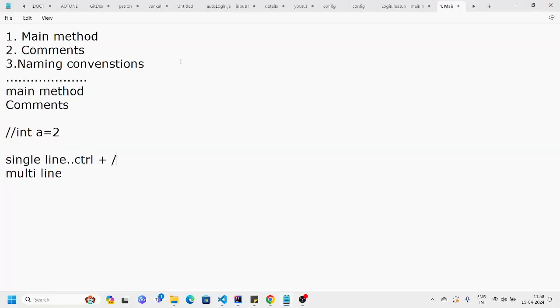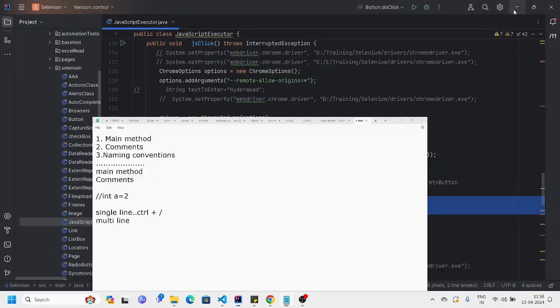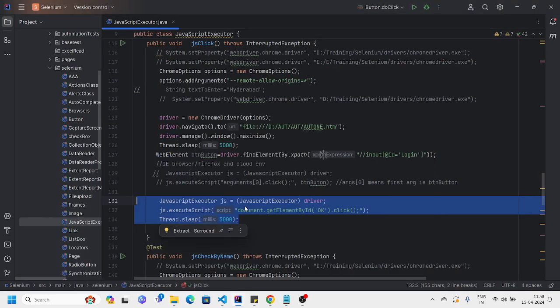Next, naming conventions. While developing code, while designing a code framework, we need to follow some rules, and you should not break those rules. As a good automation engineer or good framework developer, we should follow the coding standards. In this we have two things: naming conventions and coding standards.